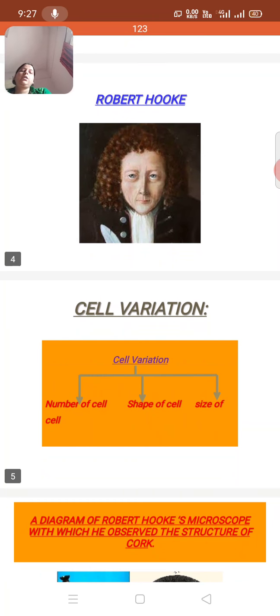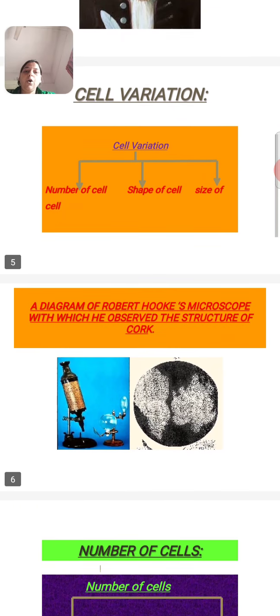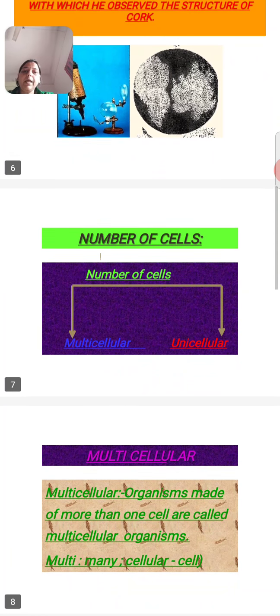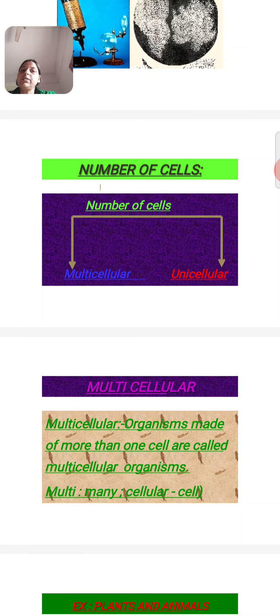cell variation. There are three types of variation. First, number of cells; next, shape of cell; and third, size of cell. First one, number of cells. There are mainly two types of organism: one is multicellular and the other is unicellular. Multi means many and cellular means cell.